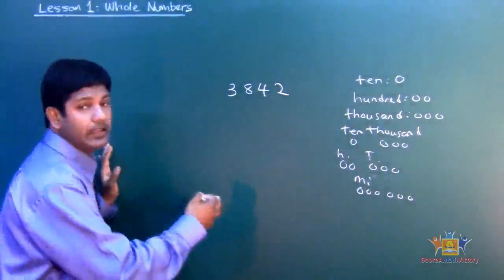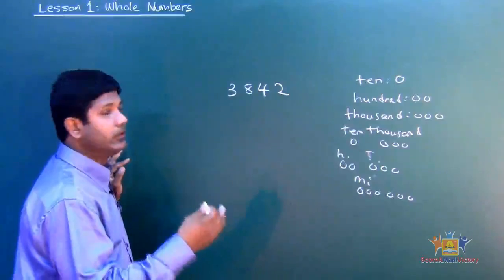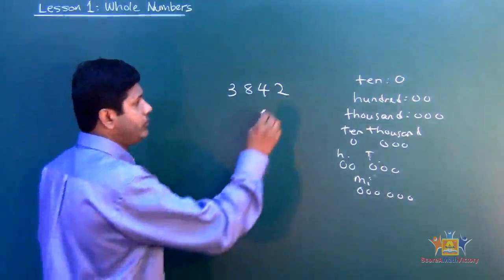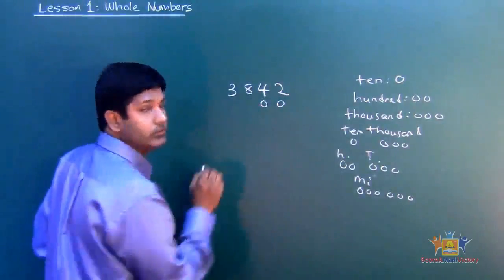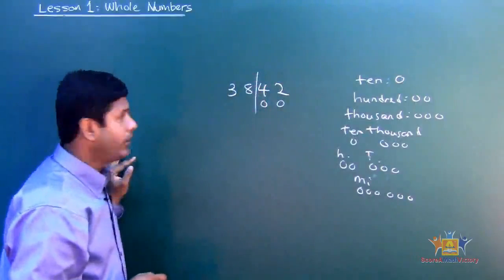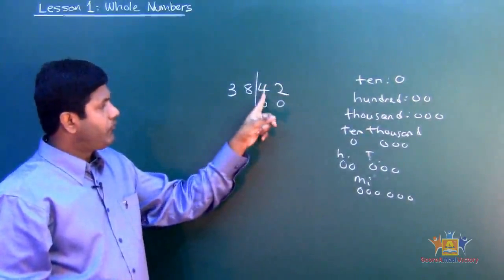So in this case, if I ask you to round off to the 100, ask yourself, how many zeros does 100 have? 2 zeros. Put 2 zeros, 1, 2, below that number, and then put a line. All right? So you're rounding off to the 100. And then the number 4.